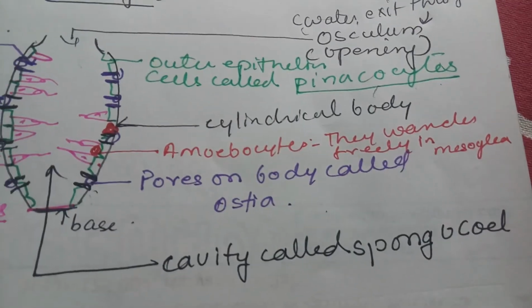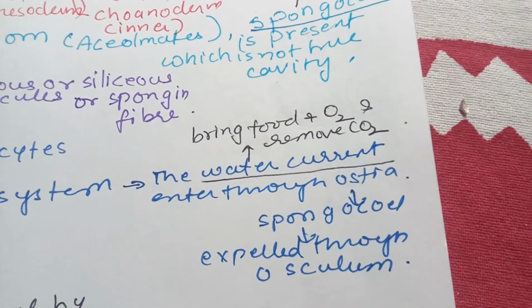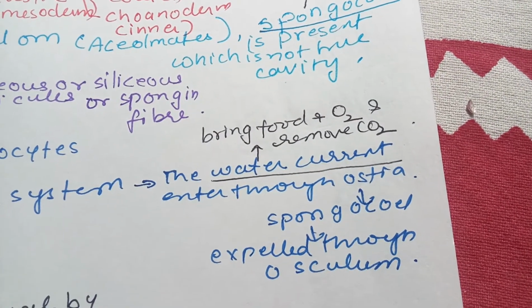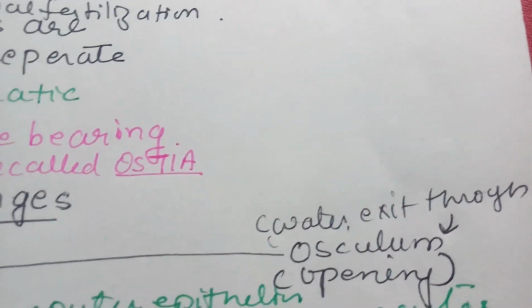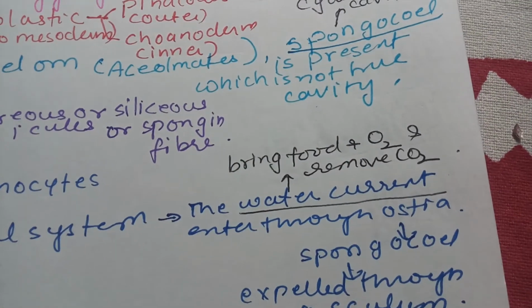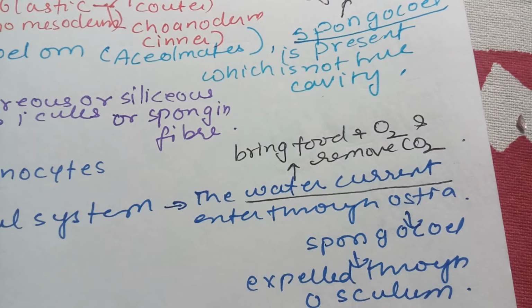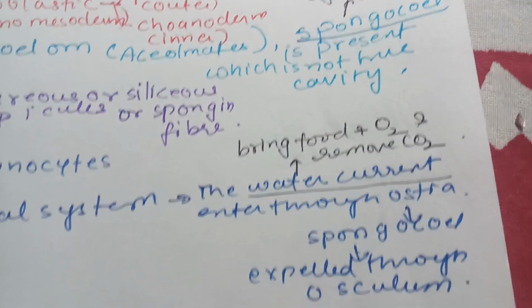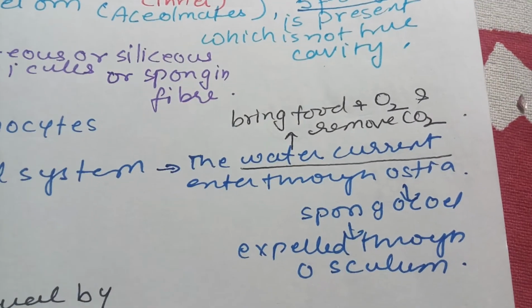So from the ostia it enters the spongocoel, and then it is expelled through the osculum. Once it enters, the water brings the food and oxygen, and when it exits from osculum, it removes the carbon dioxide and the waste product.